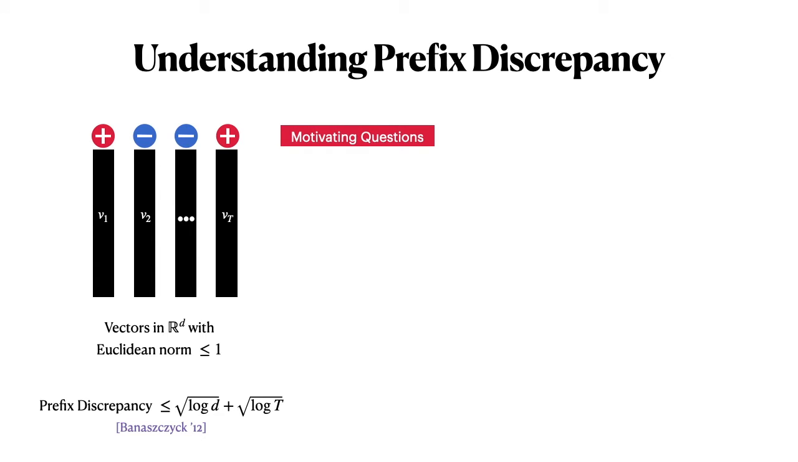Some motivating questions that we'll consider in this talk are the following. First, is Banaszczyk's bound optimal if we consider all prefixes, or can you prove a lower bound? Maybe it's much harder to prove a lower bound for the Combinatorial problem, which only considers the final sign sum vector, but maybe it's easier to prove a lower bound for the prefix discrepancy problem, or maybe there is a better upper bound here.